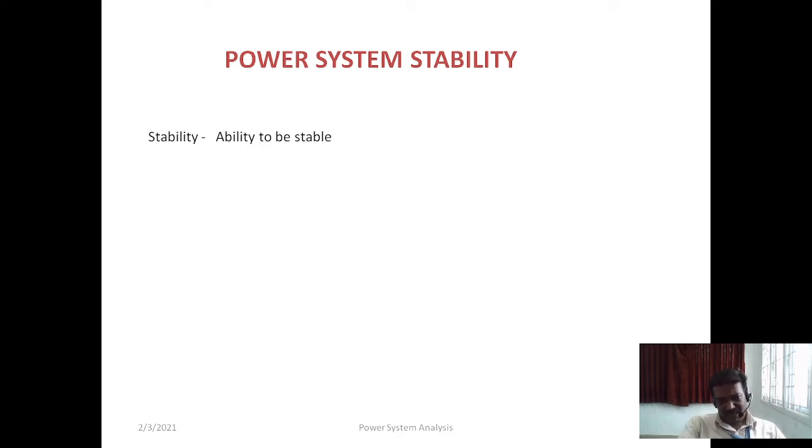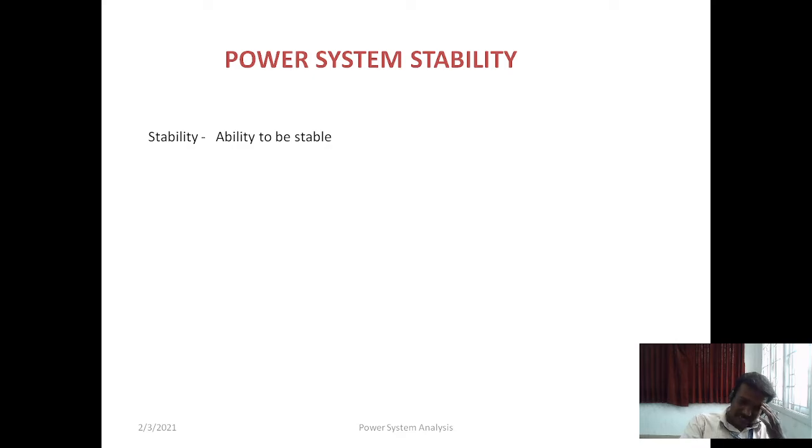What is stability? Can anyone give the answer? Stability is nothing but the ability to be stable, right? The power system normally has a stable operation where the steady state operation is going on. Whenever any problem occurs, problem in the sense the disturbance, there are lots of disturbances that will occur in the power system. The major disturbance in the power system is the uneven loading: overloading or different variations in the loading for a continuous duration is one of the major problems in the power system.